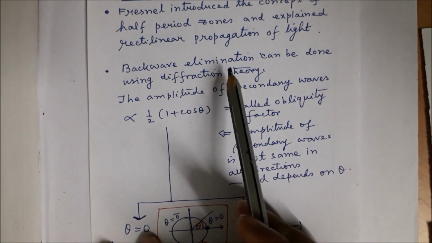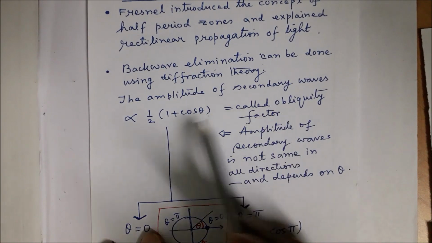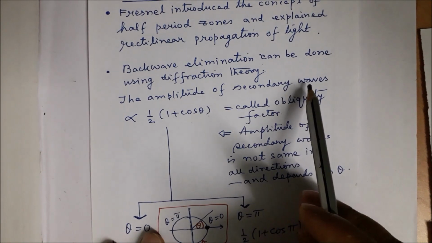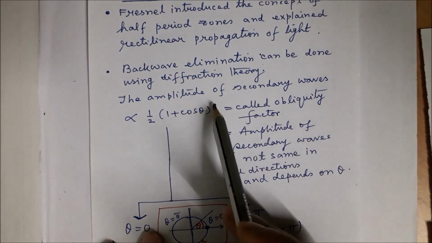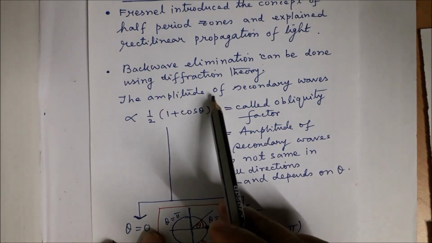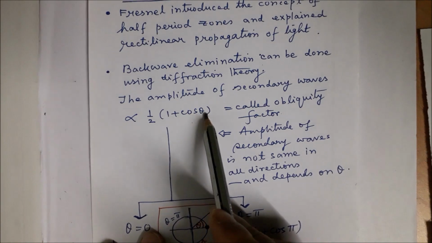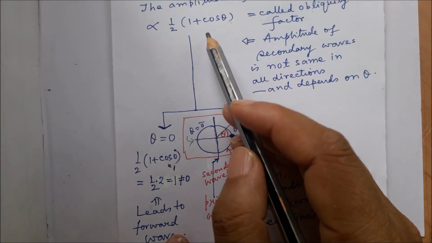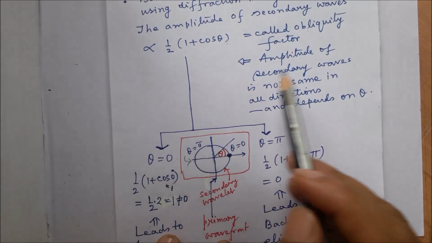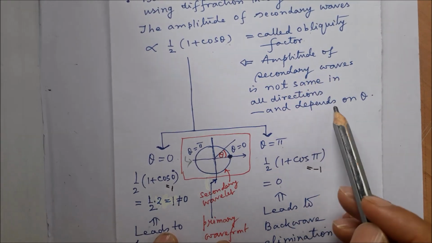Now, back wave elimination can be done under diffraction theory. So the amplitude of secondary waves can be calculated, and it can be shown that it contains an obliquity factor. It contains a factor half into 1 plus cos theta, which is called the obliquity factor. This means that the amplitude of secondary waves depends upon theta.